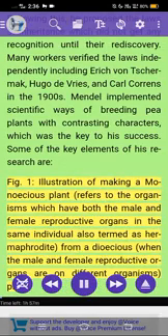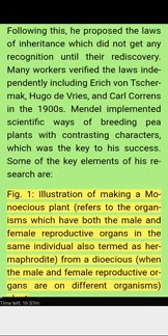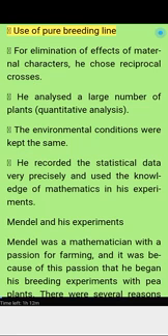Figure 1. Illustration of making a plant female. Monoecious refers to organisms which have both the male and female reproductive organs in the same individual, also termed hermaphrodite, as opposed to dioecious, when the male and female reproductive organs are on different organisms. Use of pure breeding line.